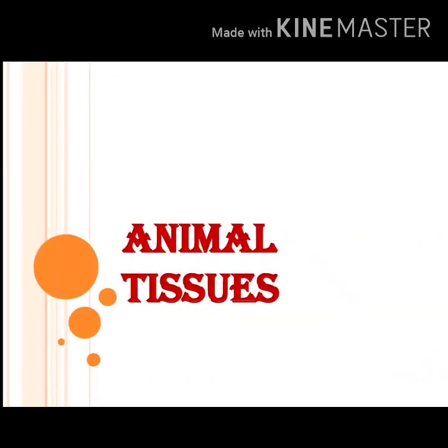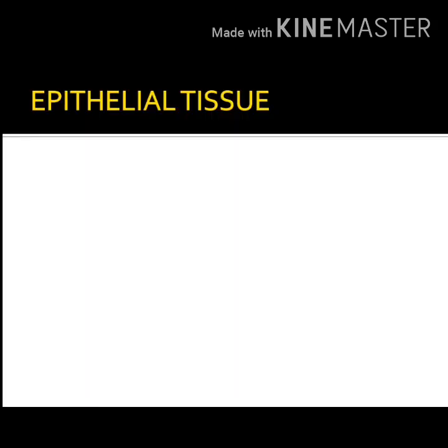We shall now discuss animal tissues. Animal tissues are groupings of cells that are specialized to perform special functions. The working of an animal body is coordinated by tissues and organs formed from them. On the basis of structure and functions, animal tissues are of four types: epithelial tissue, muscular tissue, connective tissue and nervous tissue. We shall first discuss epithelial tissue.